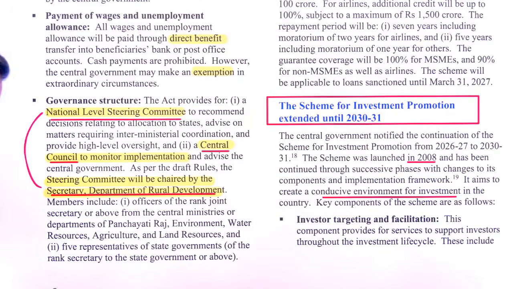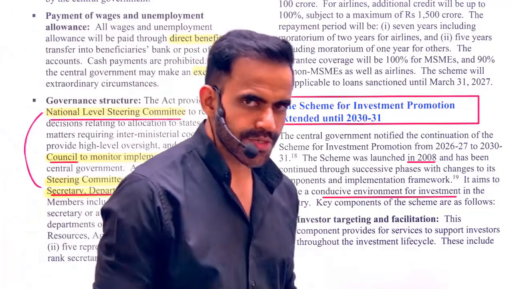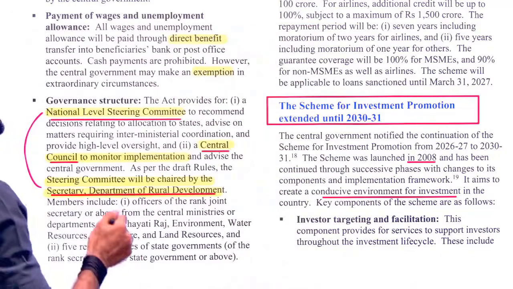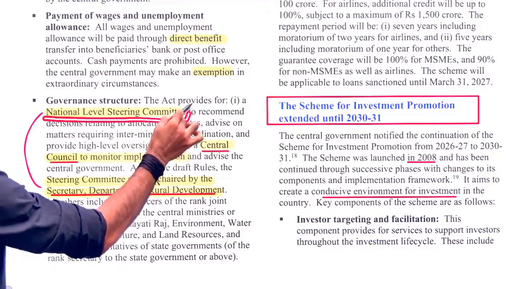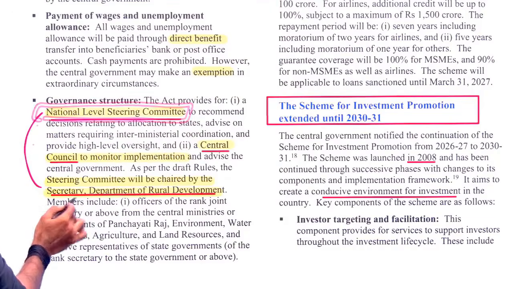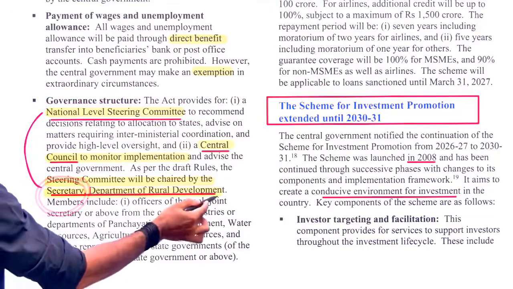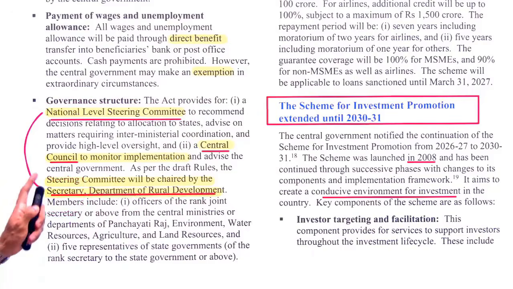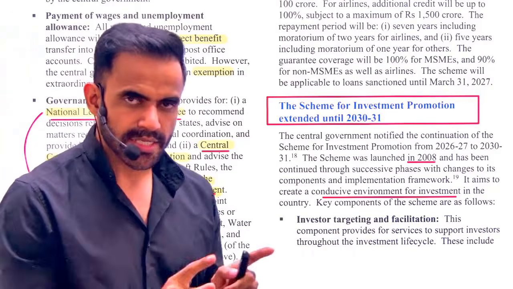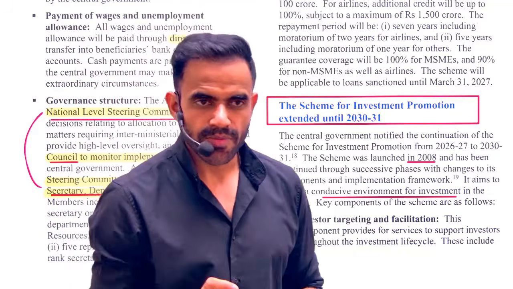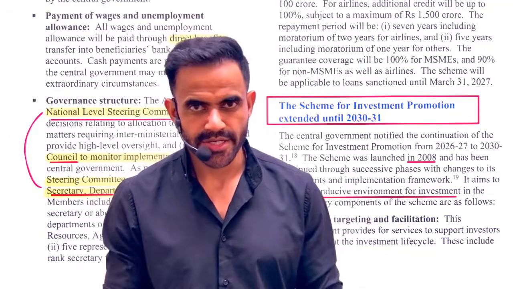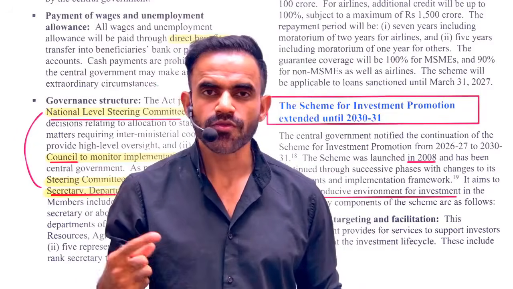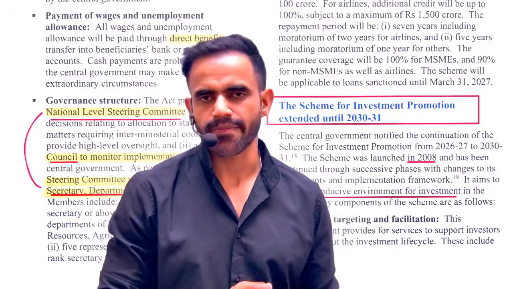Now understand, in this case, there are two important institutions. Number one is the National Level Steering Committee, and this committee will be under the Secretary of the Department of Rural Development. An easy way to remember: S for steering, S for secretary of the Department of Rural Development, which is under the Rural Development Ministry.